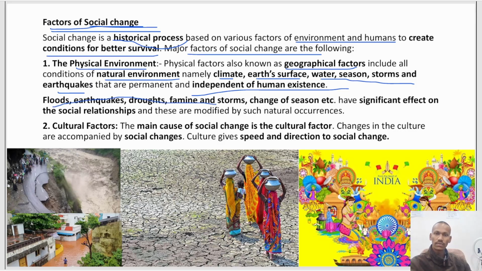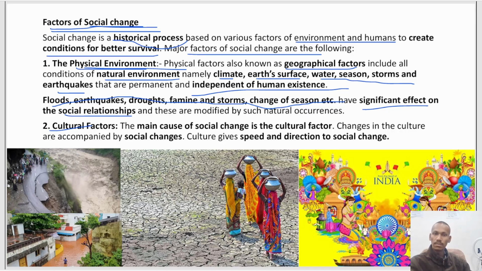Floods, earthquakes, drought, famine, storms, and change in seasons have a significant effect on social relationships. Floods and earthquakes cause disturbance of social relationships among people. If people are living in a city and there is an earthquake, some people might die, some might lose their houses. This will affect the dynamics of relationships among the people of that city. That is why the physical environment causes social change. It also causes people to migrate from one place to another because that place becomes unlivable.